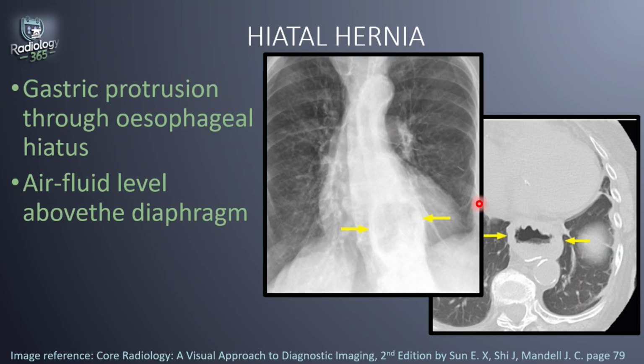Now, a hiatal hernia can also be seen as a mass on radiographs of the chest. A hiatal hernia is a protrusion of a portion of the stomach through the esophageal hiatus. The esophageal hiatus is an elliptical opening in the diaphragm and is just to the left of the midline. On radiography, you would see air or an air fluid level just above the diaphragm. So this frontal radiograph shows a retrocardiac lucency depicted by the arrows here, which was confirmed to be a moderate-sized hiatal hernia on the CT.